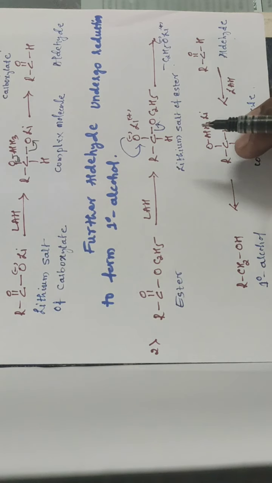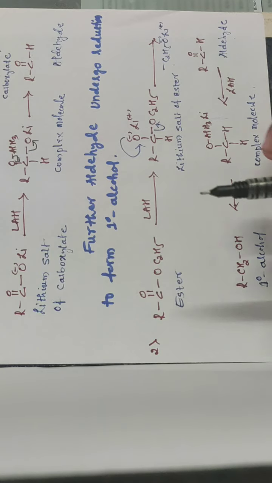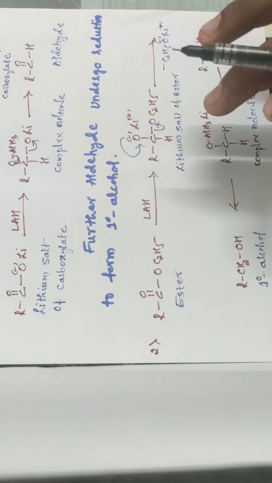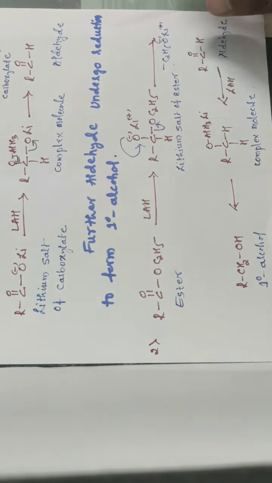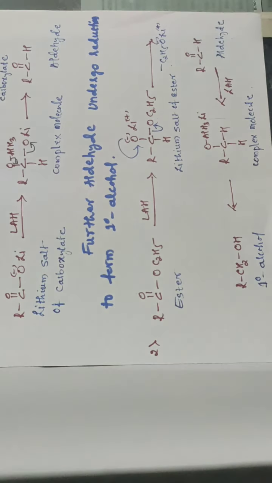This complex molecule, after hydrolysis, gives the primary alcohol. So I think you are clear about both these mechanisms. So this completes lithium aluminum hydride. Thank you for watching this video.